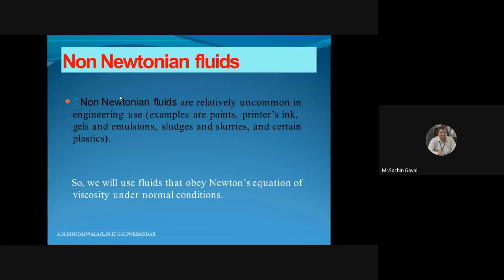Then non-Newtonian fluids. Non-Newtonian fluids are relatively uncommon in engineering use. Examples are paints, printer ink, gels, emulsions, sludges, slurries, certain plastics, or again mud. Slurries means mud in our case. Then creams are there, and toothpaste also comes under the non-Newtonian category. So non-Newtonian means we normally use fluids that obey Newton's law of viscosity, and these fluids will not obey it.